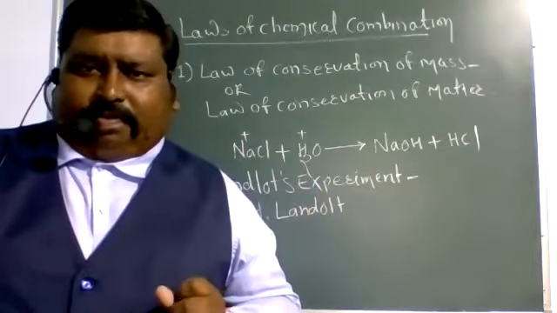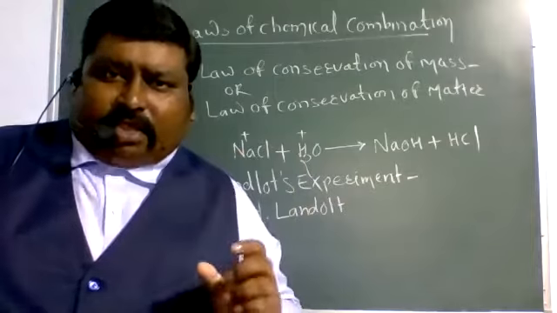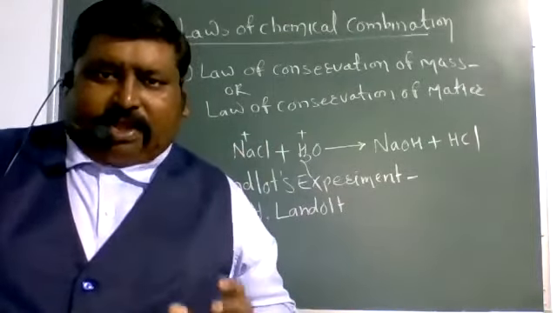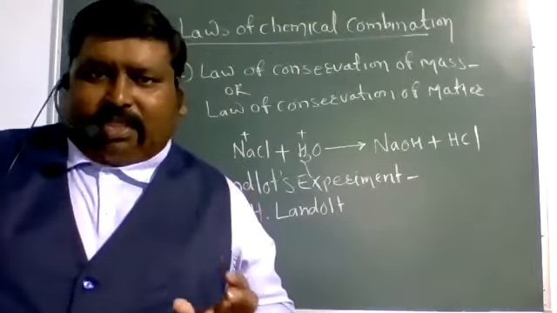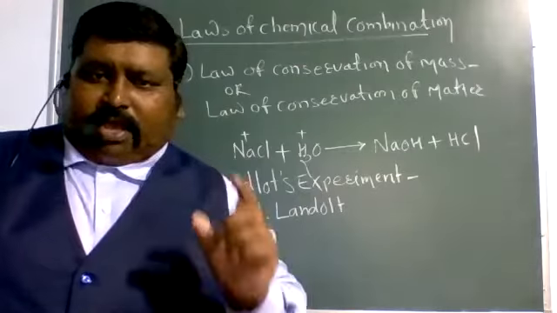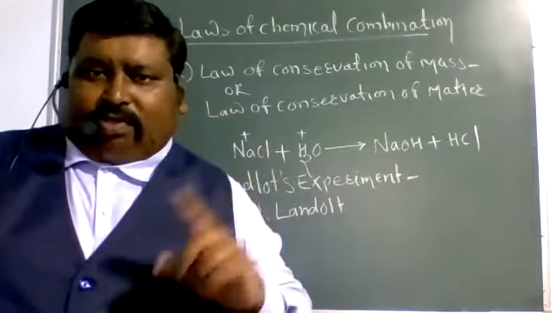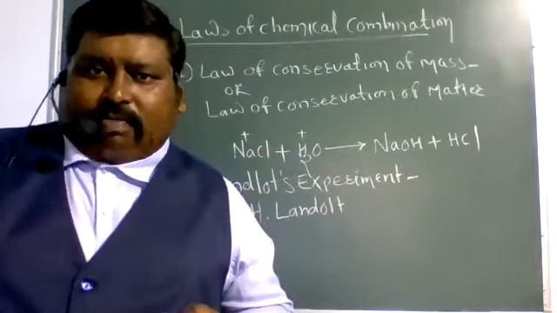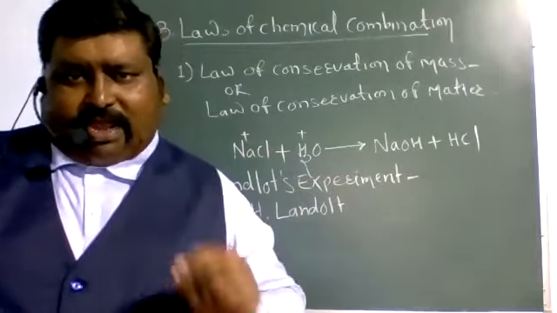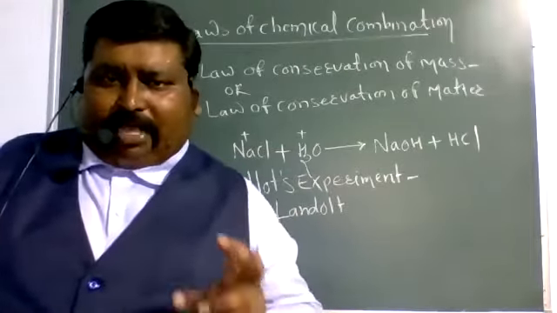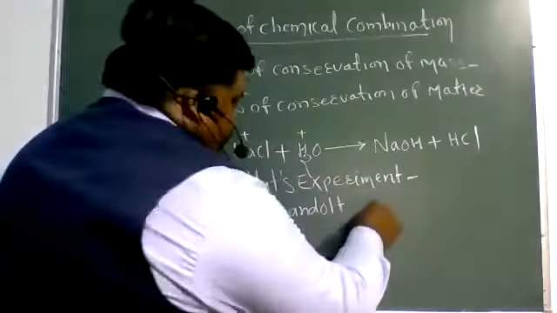After the intermixing, he observed the formation of silver chloride precipitate and nitric acid in the reaction. So the same reaction takes place here. Exchange of both ions takes place in that reaction, and such types of reactions are called double displacement reactions. This reaction also proved that the total mass of reactants is equal to the total mass of products. Let us see it here with the help of a diagram.